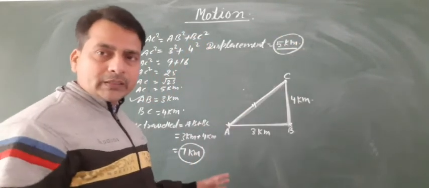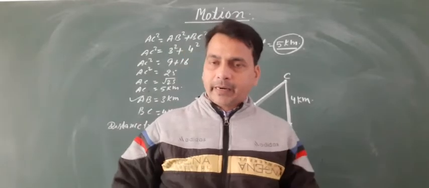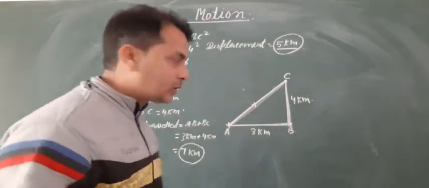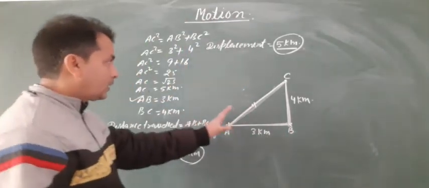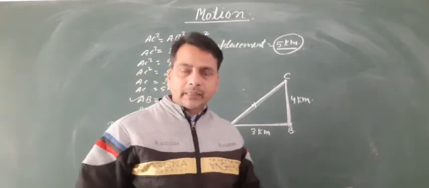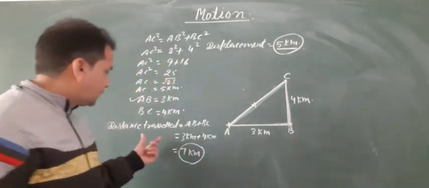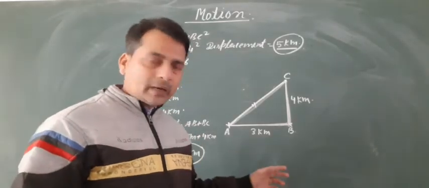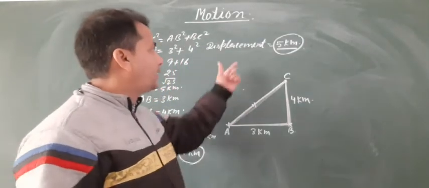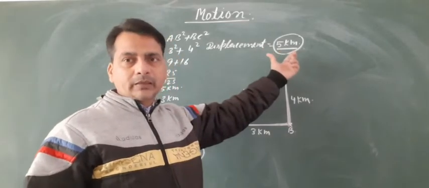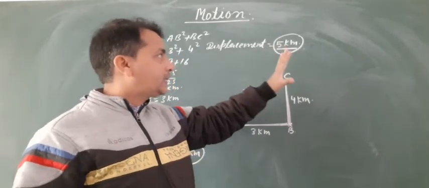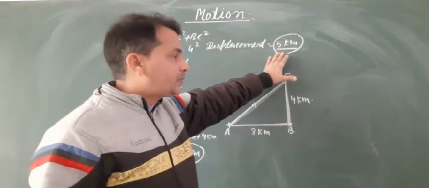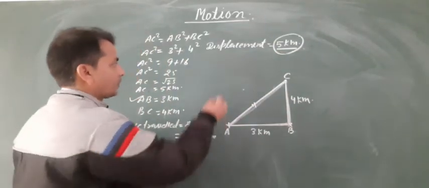So the difference between displacement and distance traveled in this condition: distance traveled by the moving object is 7 and displacement is 5 km. Then it is clear that 5 is less than 7.